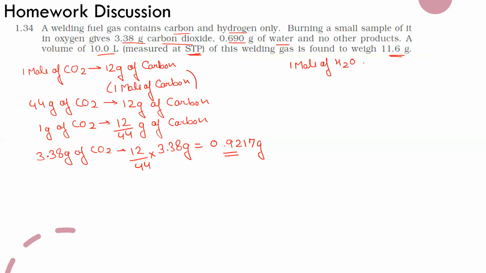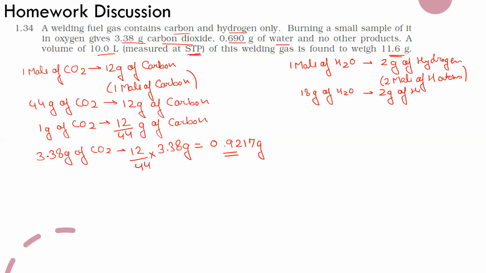Similarly, 1 mole of H2O has 2 grams of hydrogen, which is 2 moles of hydrogen atoms. So 18 grams of H2O has 2 grams of hydrogen.